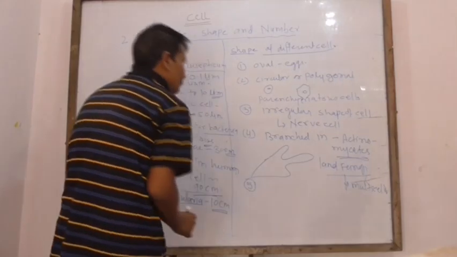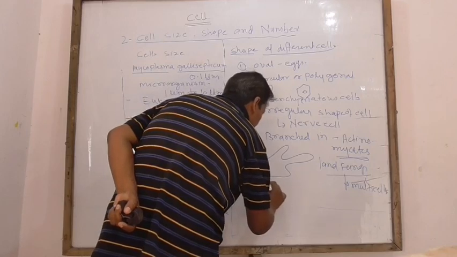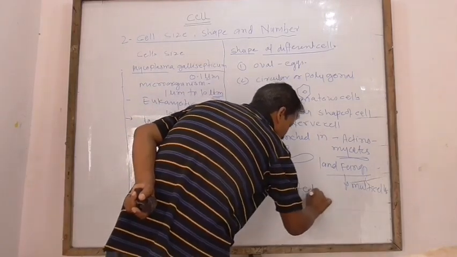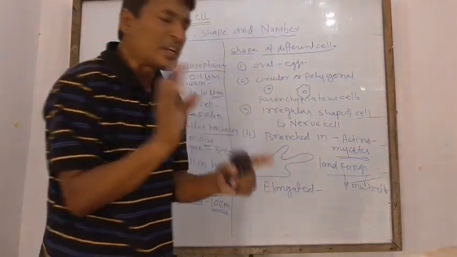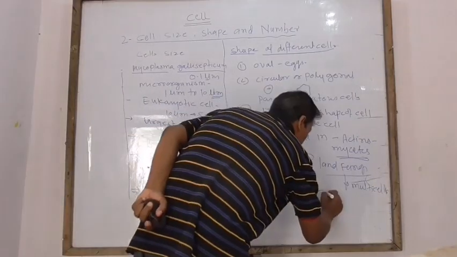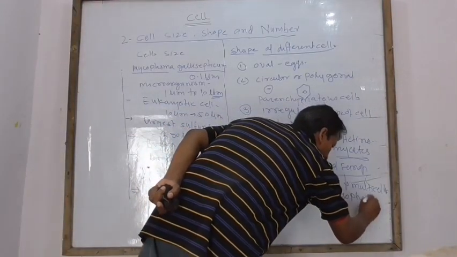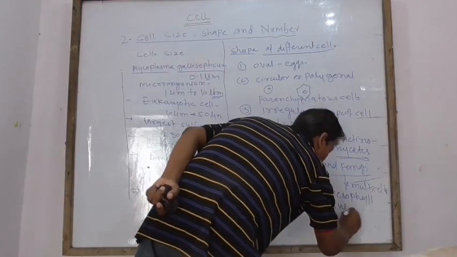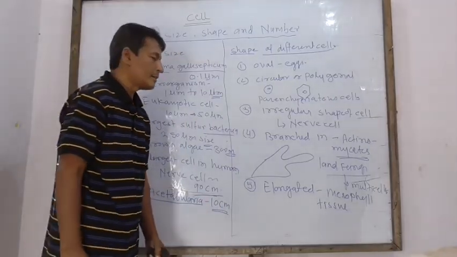Fifth type, elongated shape of cell in mesophyll cells. Mesophyll tissue has elongated cells.